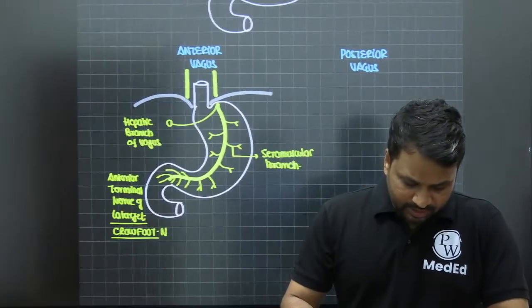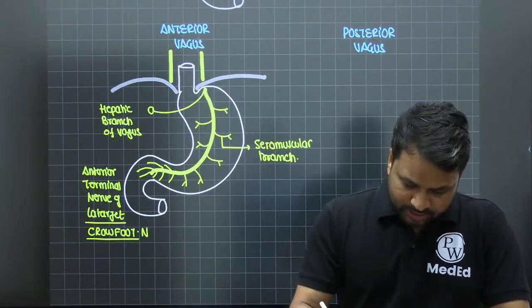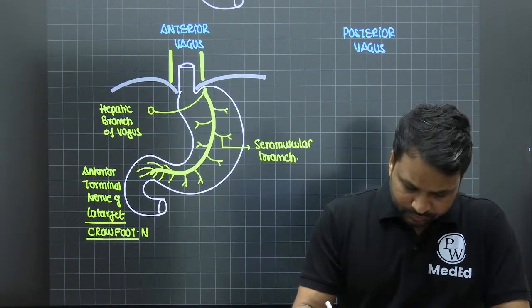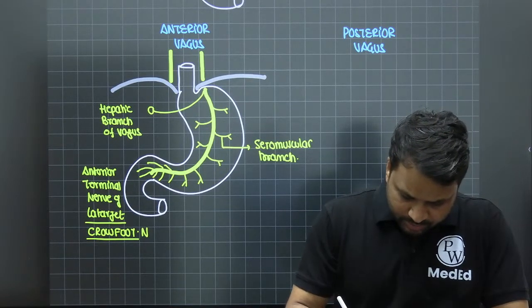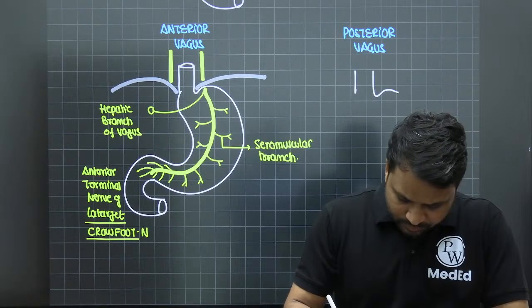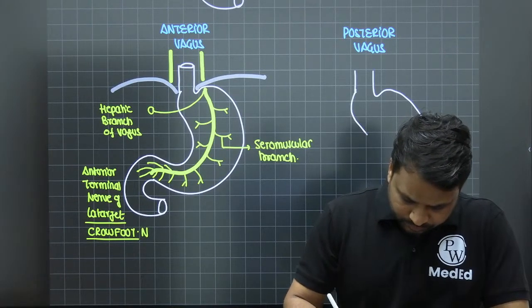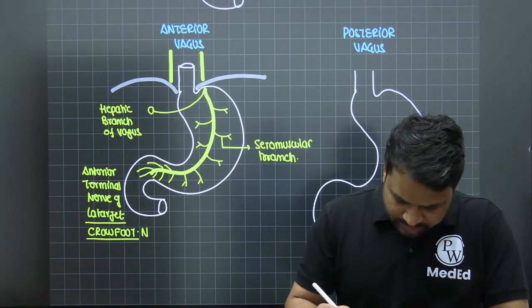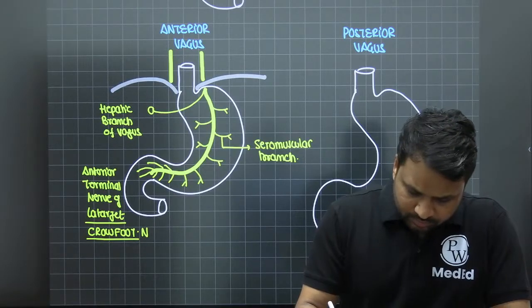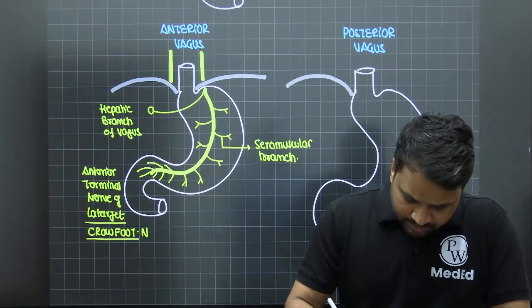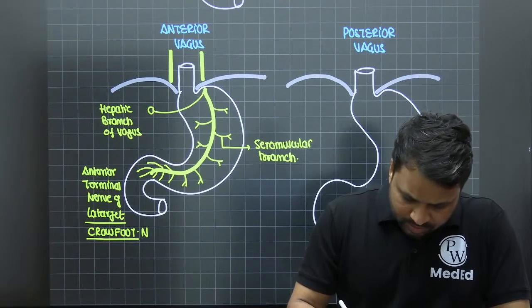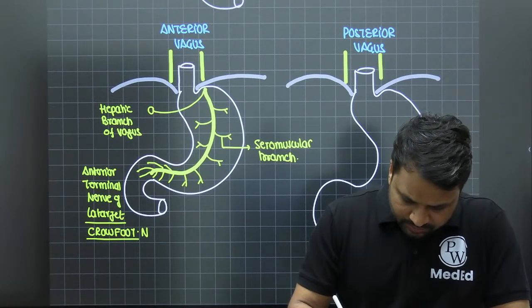Now the same thing if you repeat with the posterior vagus. Let's say this is the representation of the esophagus, this is the stomach, and this is the diaphragm. This is the vagus that you have.